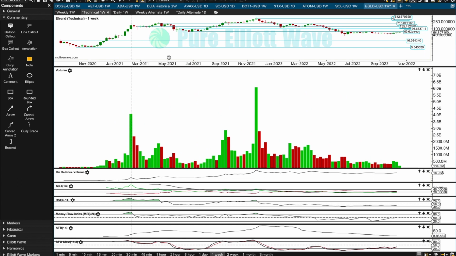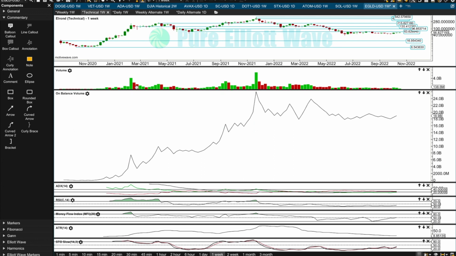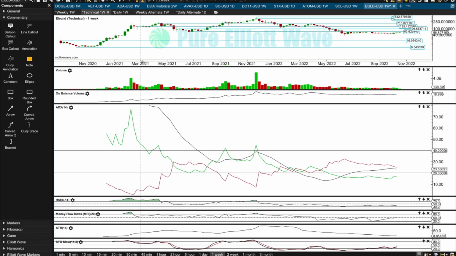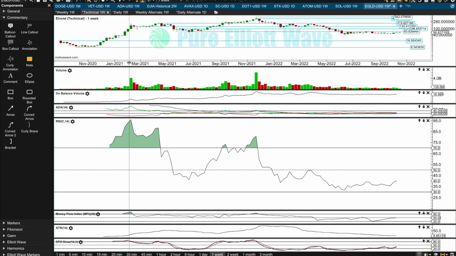Strongest volume on the very final week here. There's no divergence between price and on-balance volume. On-balance volume made highs with price. ADX declined throughout the last of that bull market. Here it is. Oh, okay, really nice. Yes, we do. Bearish divergence between price and RSI. That's exactly what I wanted to see.